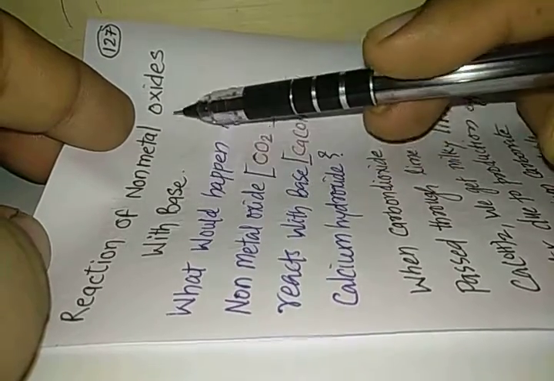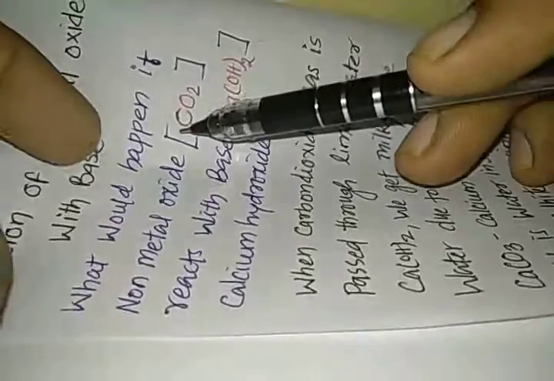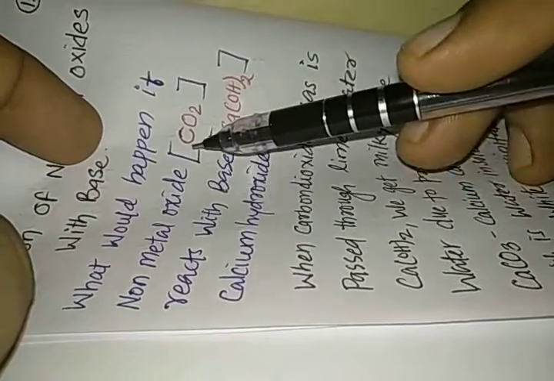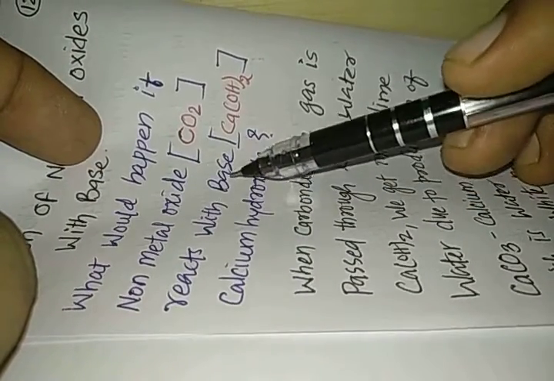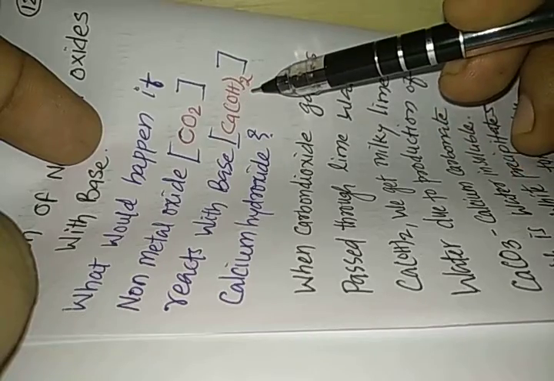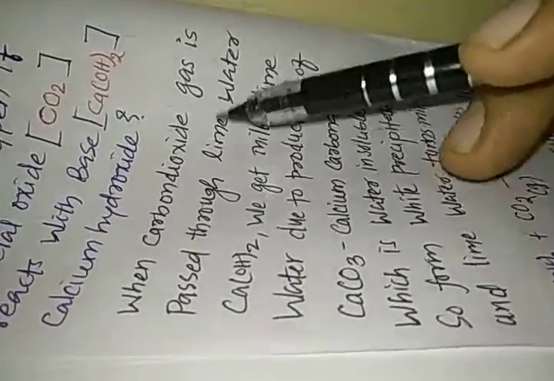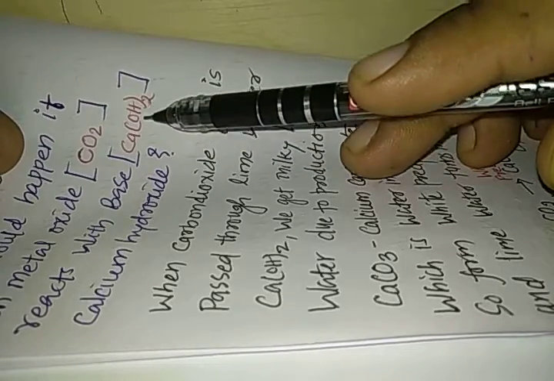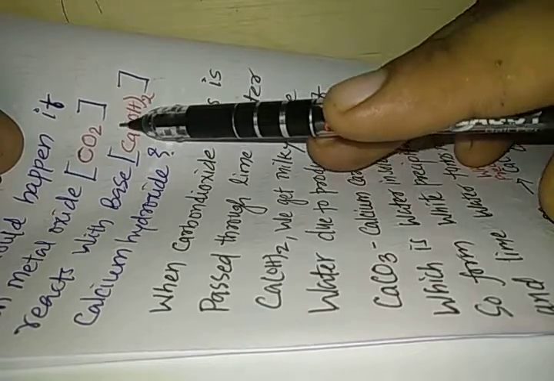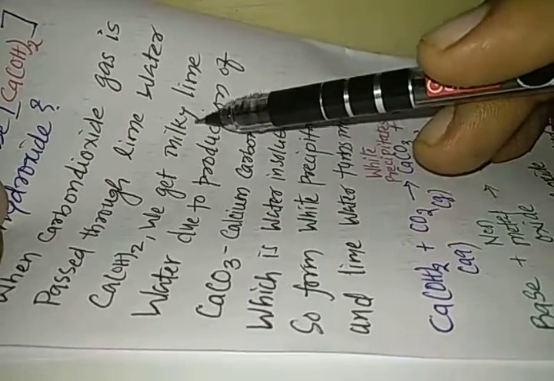So, reaction of non-metal oxide with base. What would happen if a non-metal oxide like carbon dioxide reacts with a base such as calcium hydroxide? We have already seen it. When carbon dioxide is passed through lime water, the lime water turns milky by the production of calcium carbonate. So when carbon dioxide gas is passed through the lime water, calcium hydroxide, Ca(OH)2, we get milky lime